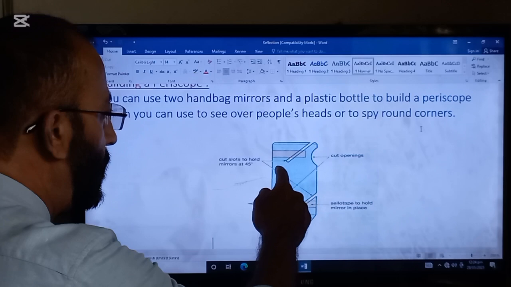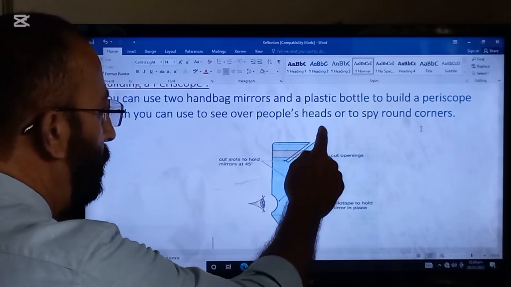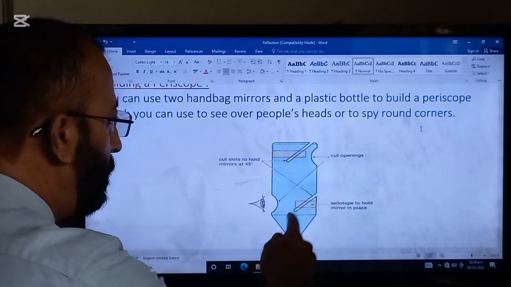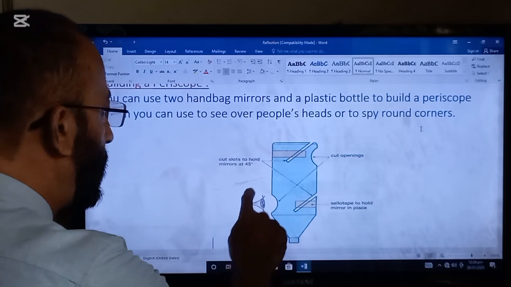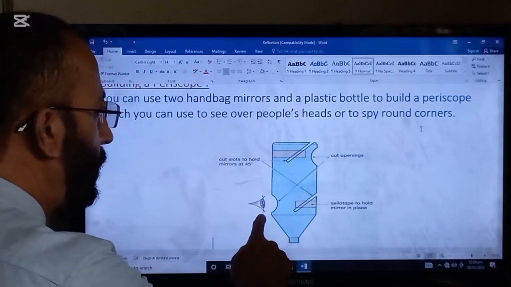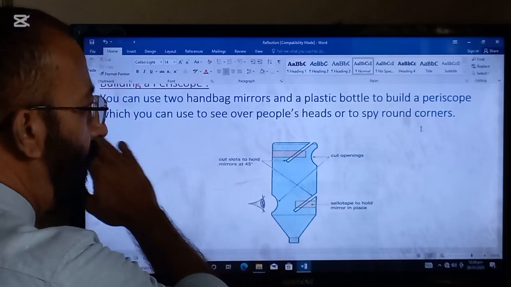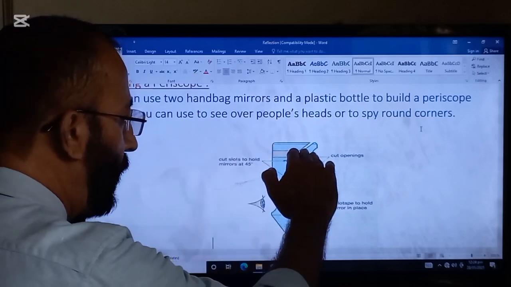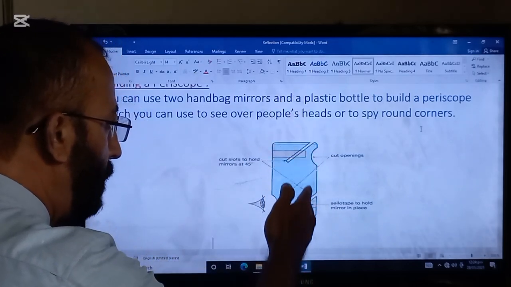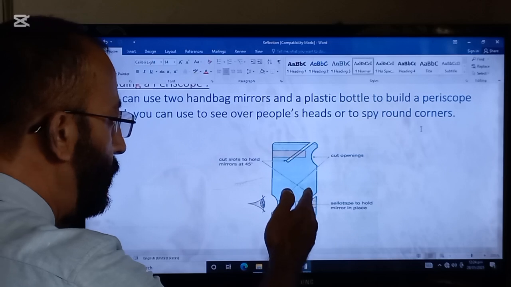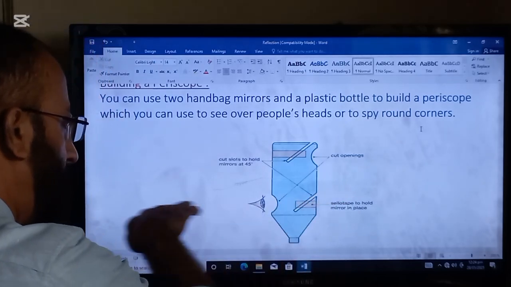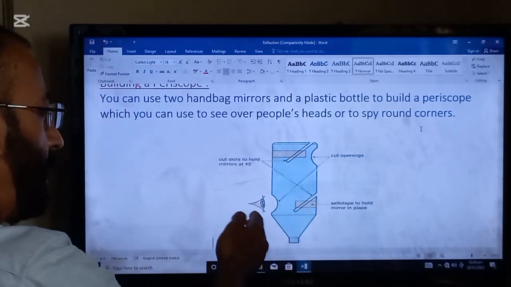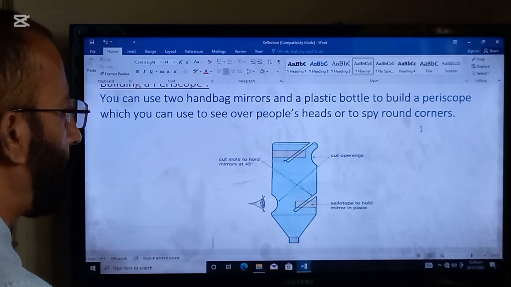Here are two small mirrors, which should be placed at 45-degree. Here is the observer's eye. So when the light ray hits the first mirror, it will go up at a 90-degree angle to the other mirror, and from there the light ray will go into the observer's eye.